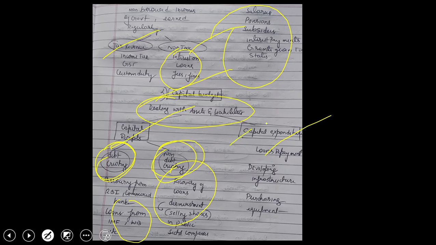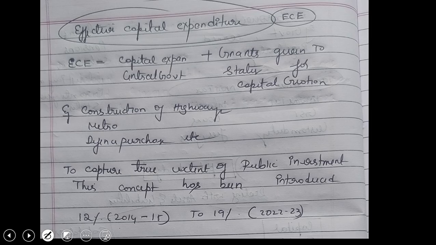So what happens in capital expenditure now? Here it is on a large scale, as I told you, purchasing defense equipment or investing in roads, infrastructure, anything it would be, but on a larger scale, and also the loan repayment. Under debt creating, it borrowed the loan, and it has to pay the interest as well. So that paying of interest comes under capital expenditure.